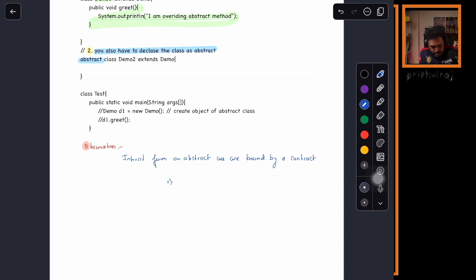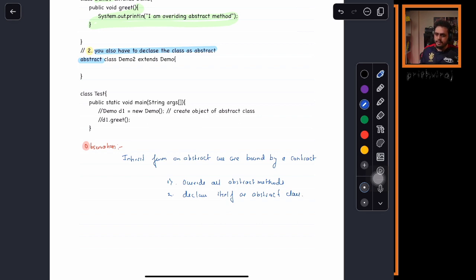First is override all abstract methods, or second, declare itself as an abstract class. Yes or no? Is it clear, everyone?